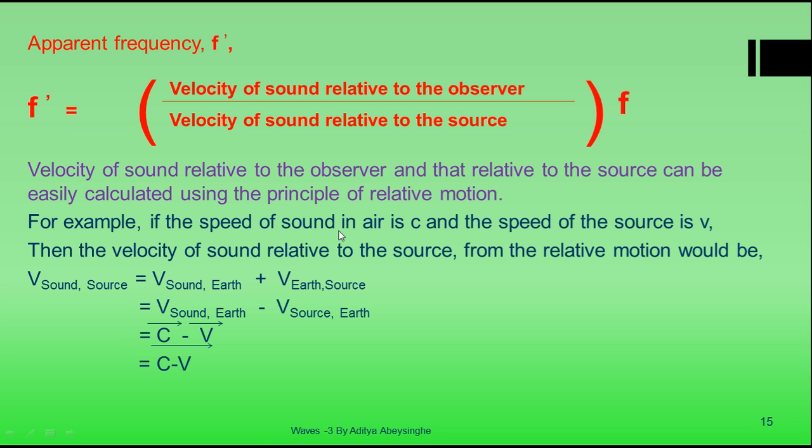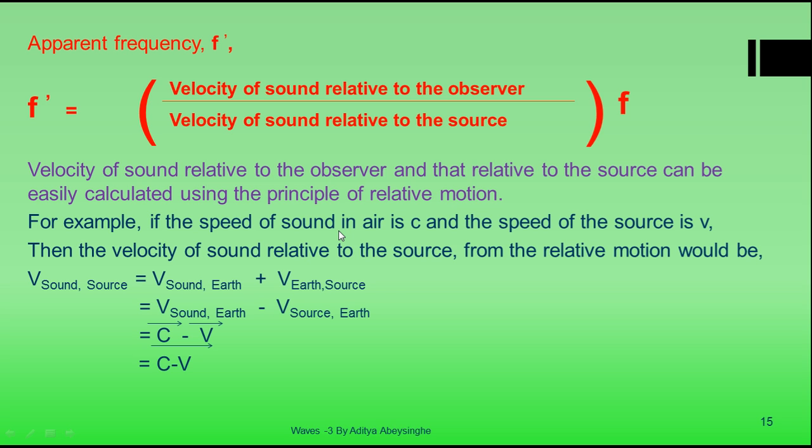If the source and observer are stationary, the frequency at which the sound is emitted is equal to the apparent frequency. But if either or both the source and the observer are moving, the apparent frequency is not equal to the real frequency, but to a multiple of the real frequency.